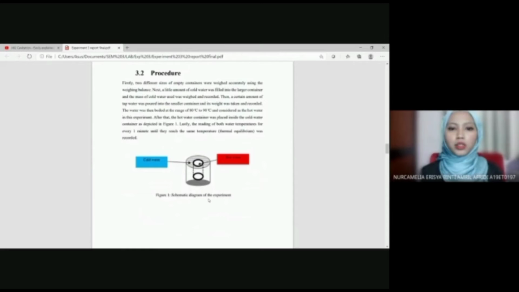The water was then boiled at a range of 80 degrees Celsius to 90 degrees Celsius and considered as the hot water in this experiment. After that, the hot water container was placed inside the cold water container as depicted in figure 1. Lastly, the readings of both water temperatures for every 1 minute until they reached the same temperature were recorded.